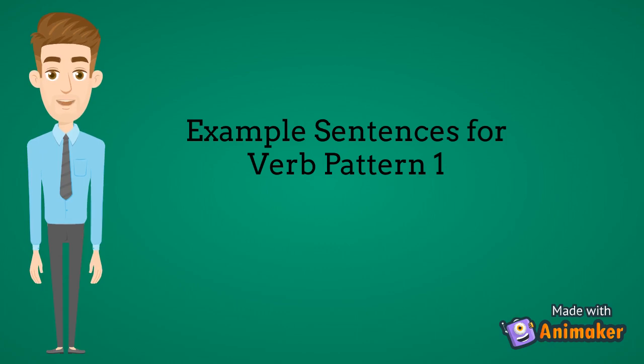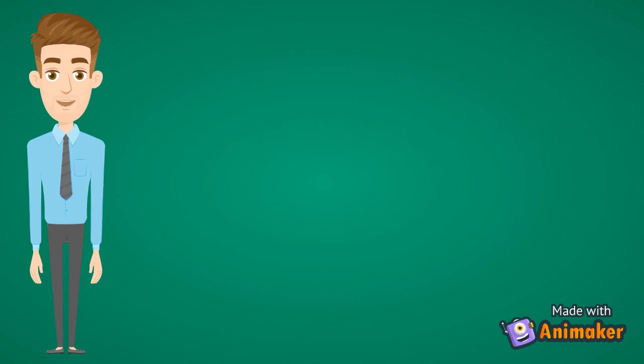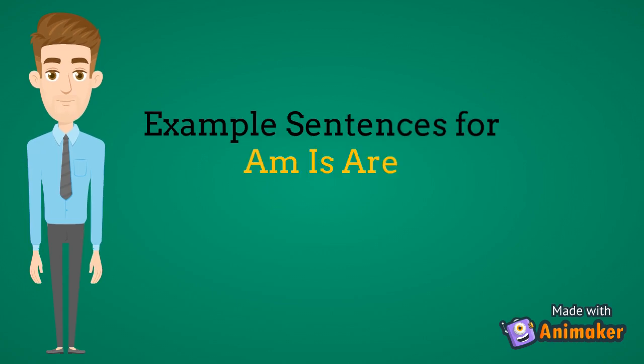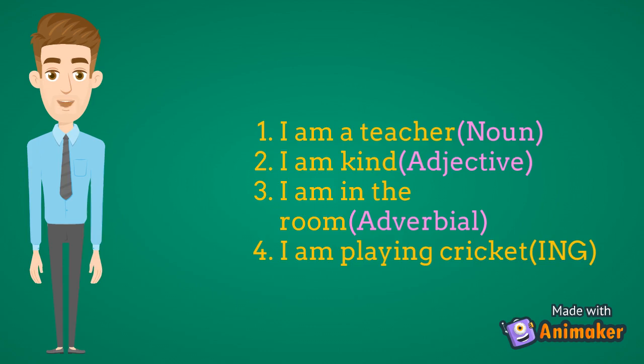Now let's look at some example sentences for verb pattern 1. First look at some example sentences for verbs of am, is, are. I am a teacher. Teacher is a noun. I am kind. Kind is an adjective. I am in the room. In the room is adverbial. I am playing cricket. Playing is an ing form.